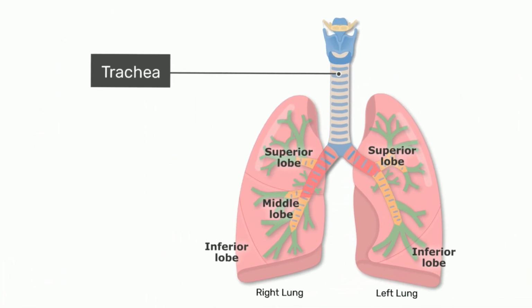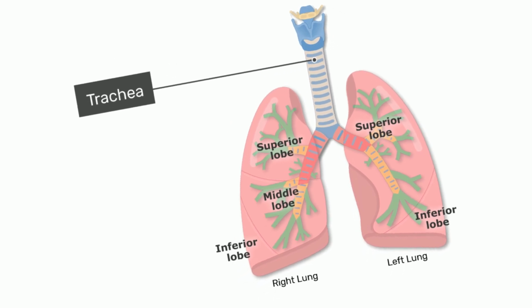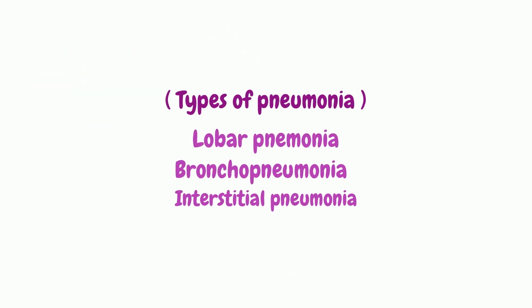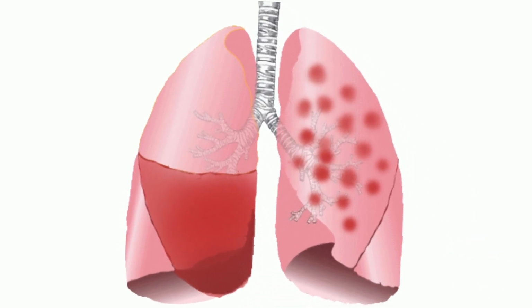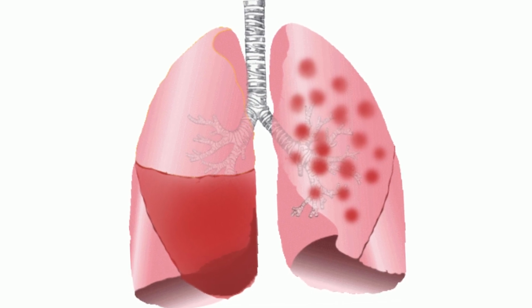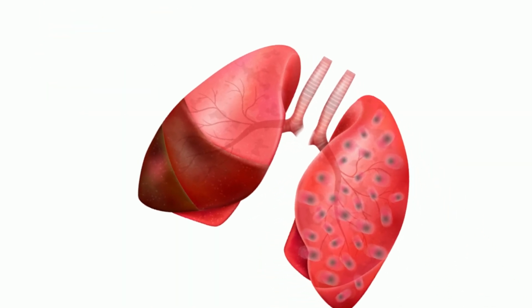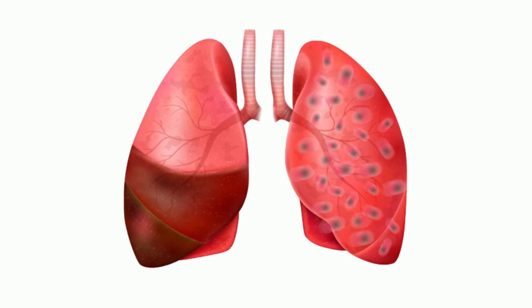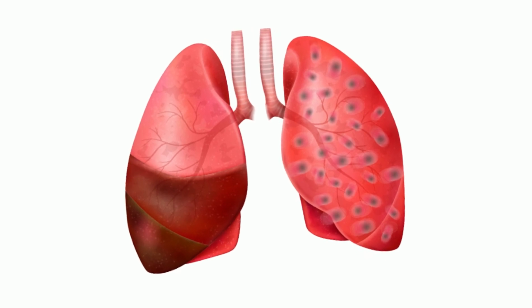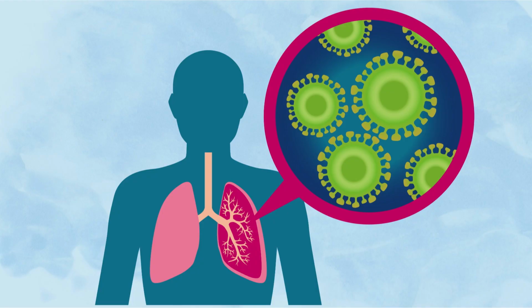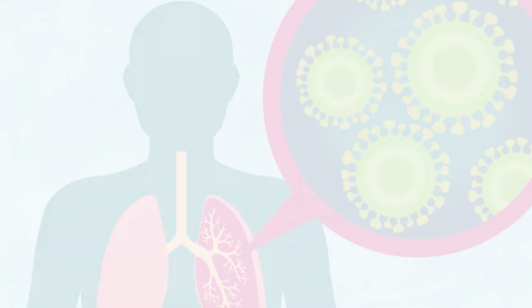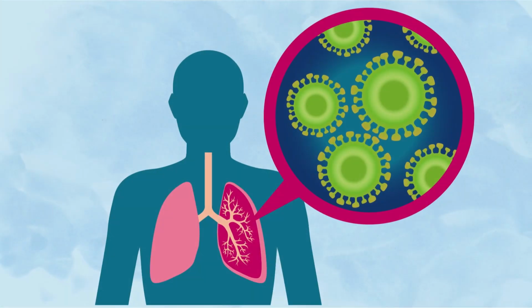Pneumonia can affect one or both of your lungs and can be classified according to location of infection into 3 main types: lobar pneumonia, bronchopneumonia, and interstitial pneumonia. Lobar pneumonia is an inflammation affecting one or more sections or lobes of the lung. Bronchopneumonia is an inflammatory response due to colonization of microorganisms into the terminal bronchioles and extension of it into the surrounding alveoli, resulting in patchy consolidation. Interstitial pneumonia is an inflammatory process, which is confined to interstitial tissue between the alveoli, with absence of alveolar exudate. It can involve one or both lungs.